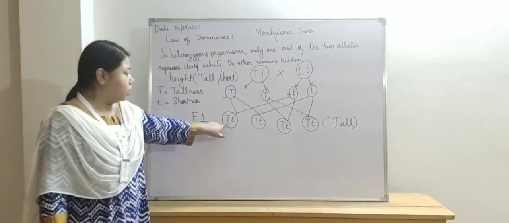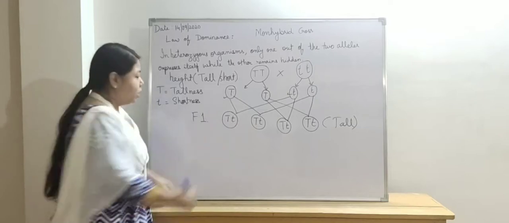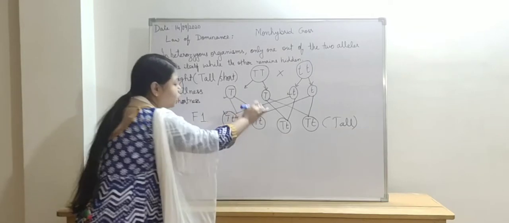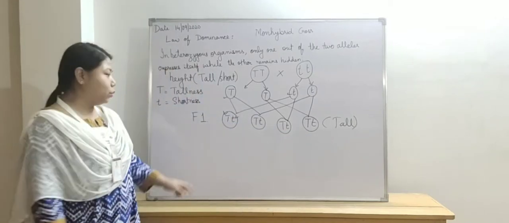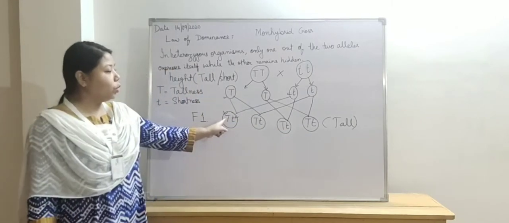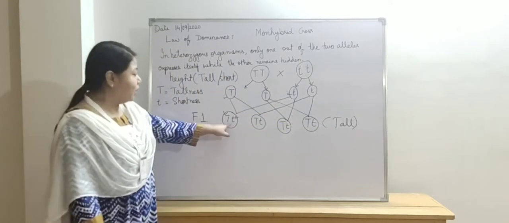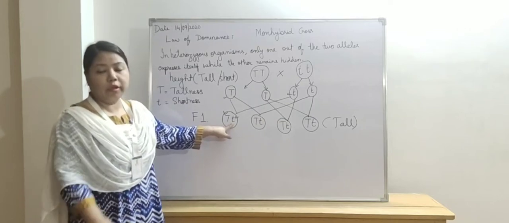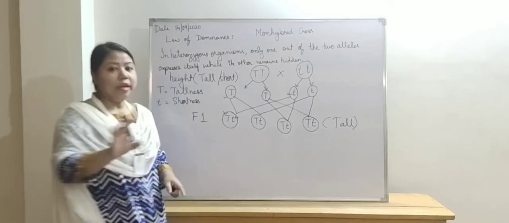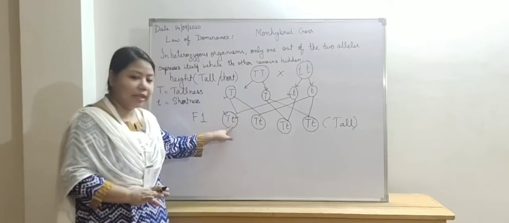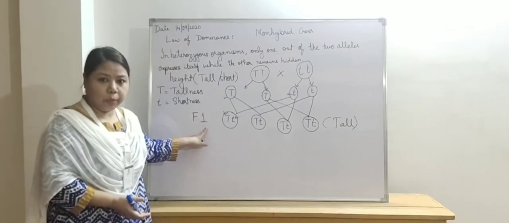But children, look at this. Here both the alleles are present. The tall allele is also present and the short allele is also present, and it is same in all the plants which are produced. But which one is expressed? Only the tallness is expressed, and the shortness of the plant, the short character, remains hidden. It is not lost but it remains hidden; it is not expressing itself in the F1 generation.